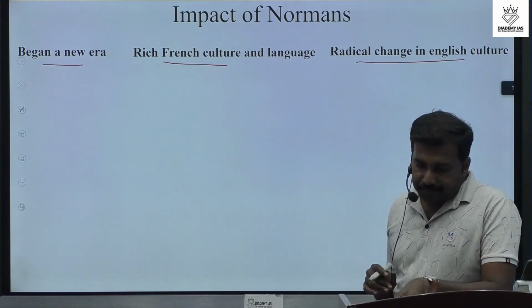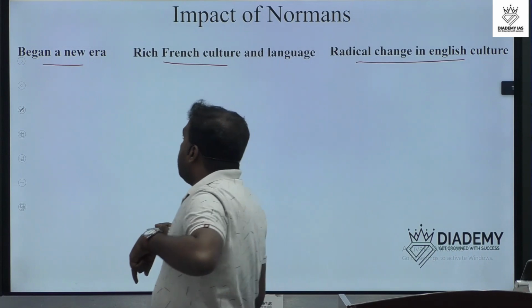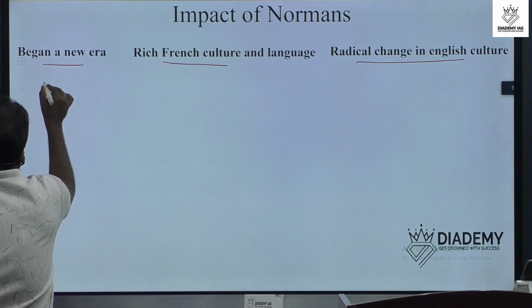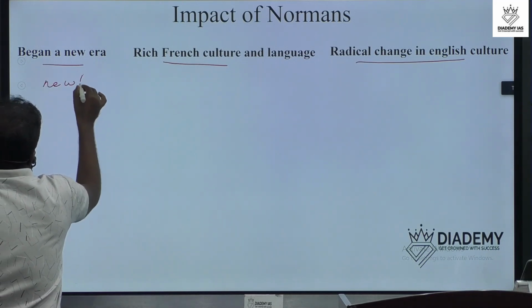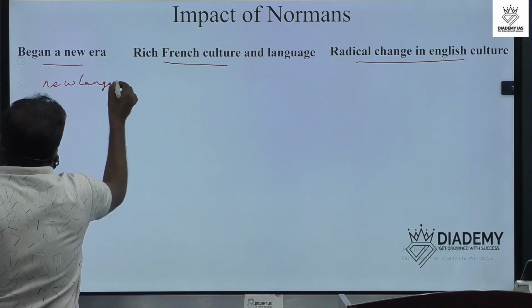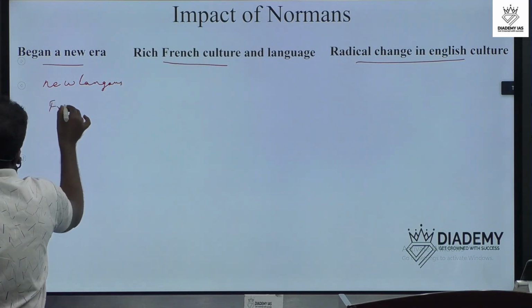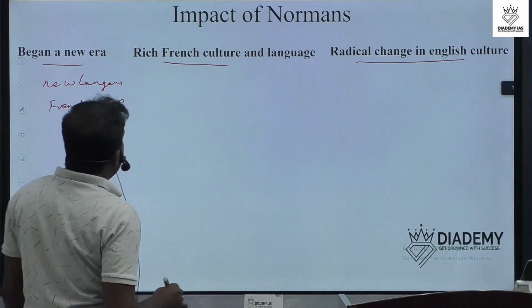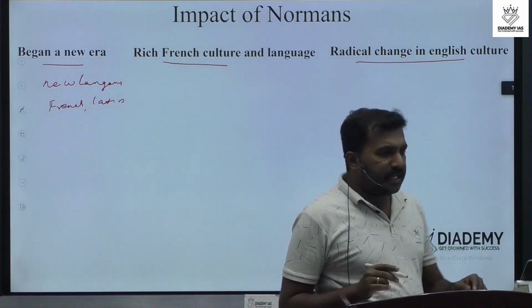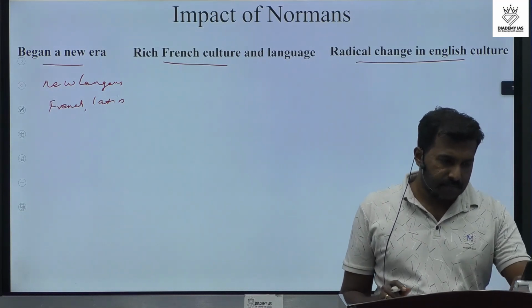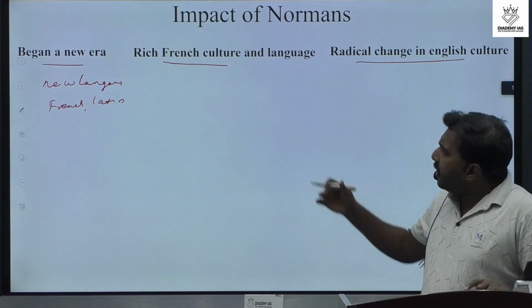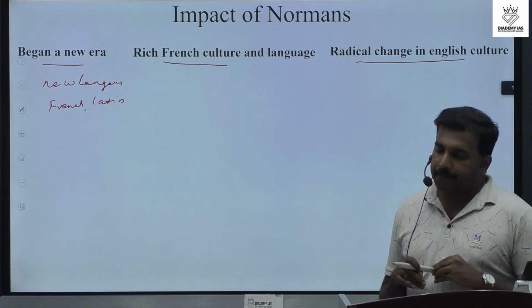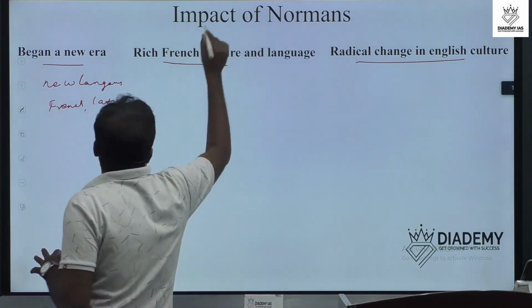First one is the beginning of a new era. Actually, what is the beginning of a new era? That means new language. It means French, use of Latin, etc. So we can say that it was a beginning of a new era. The next point, the impact of Normans. The next point we have to remember is that normally the impact in this period is bad.